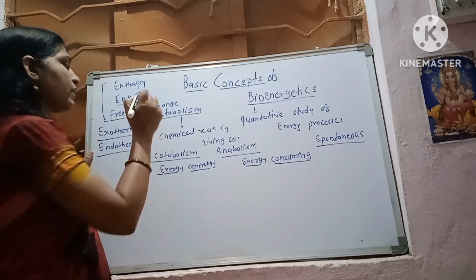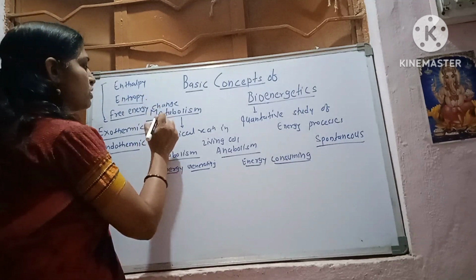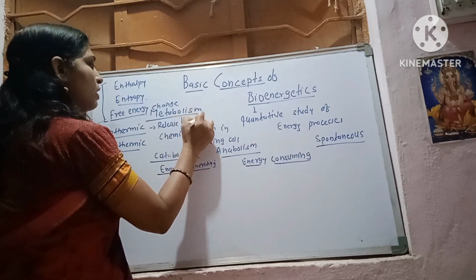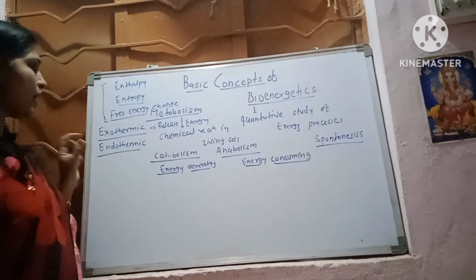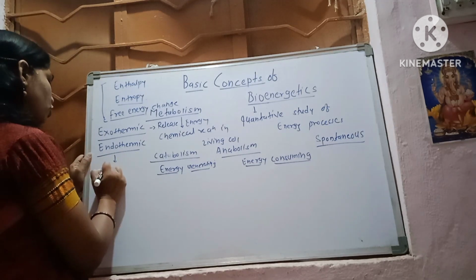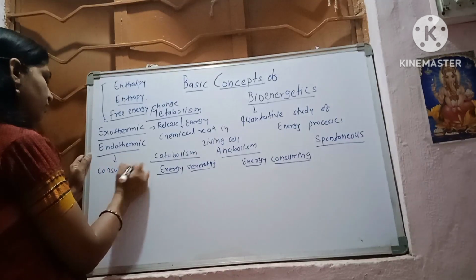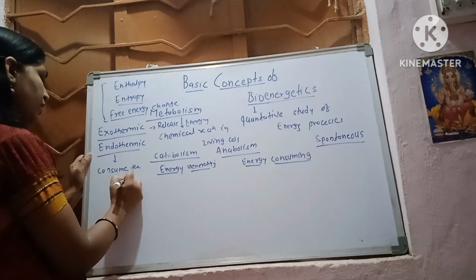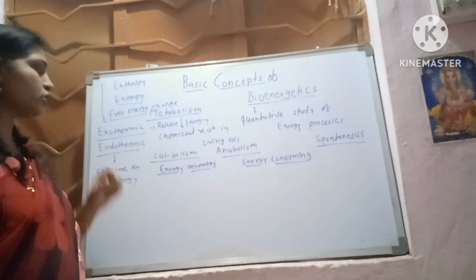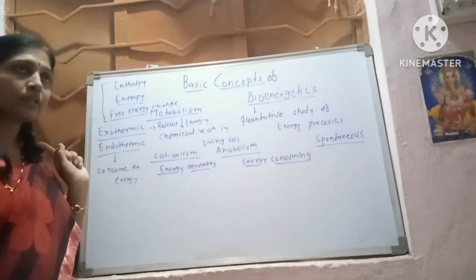The exothermic reactions are responsible for releasing energy, and the endothermic reactions consume energy. These are the two different types of chemical reactions.